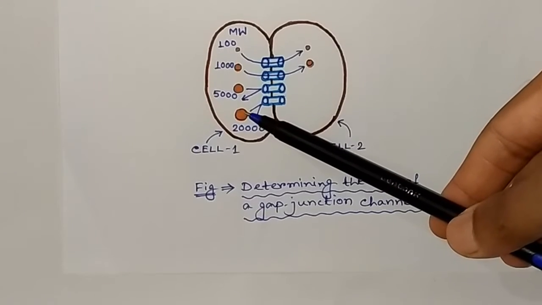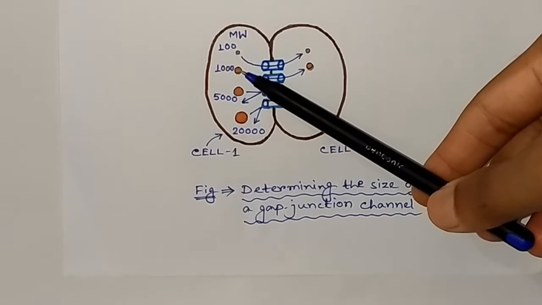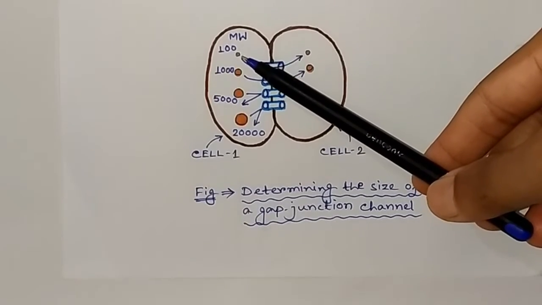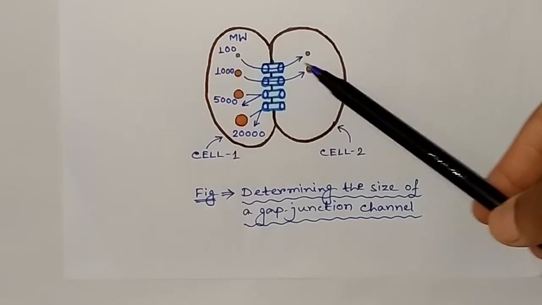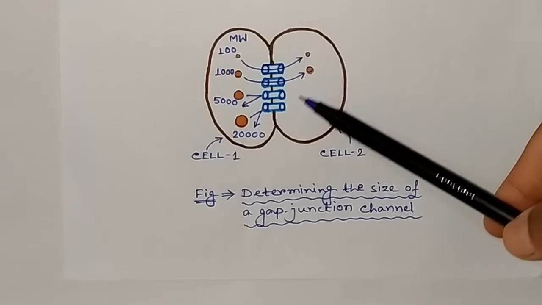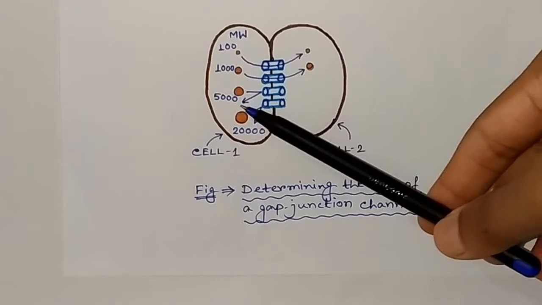It is found that the molecules that have molecular weight of about 1000 Daltons or less can pass into the other cell, cell 2. But molecules larger than 1000 Dalton molecular weight cannot pass.